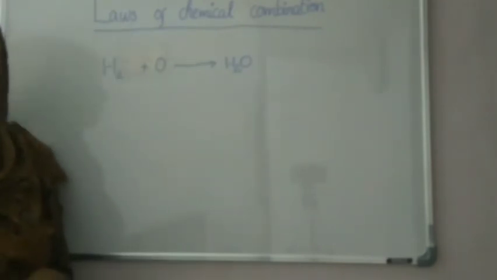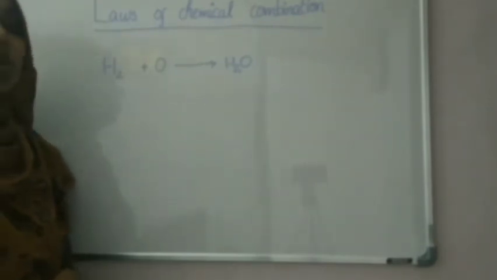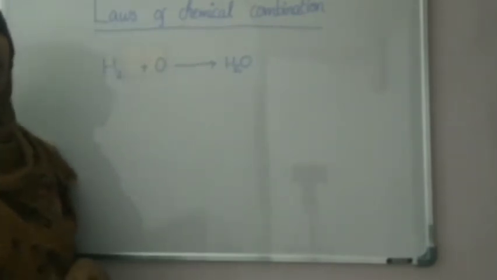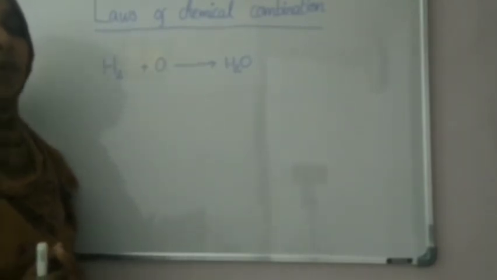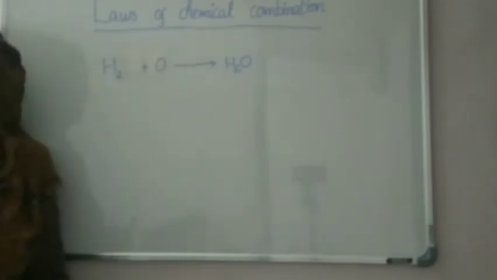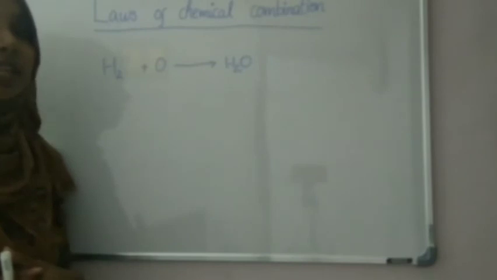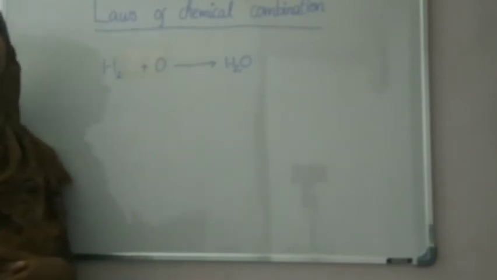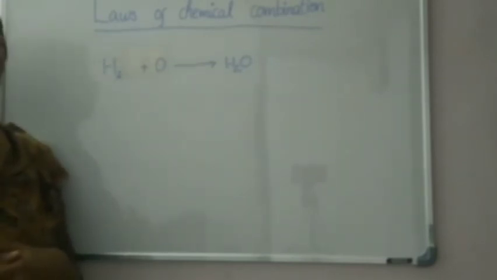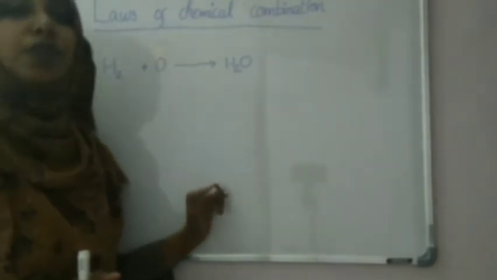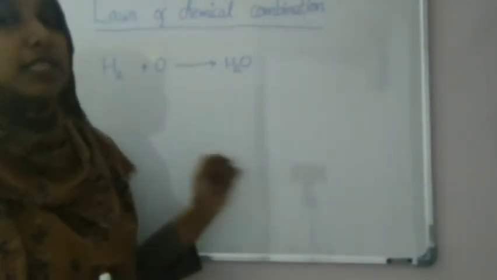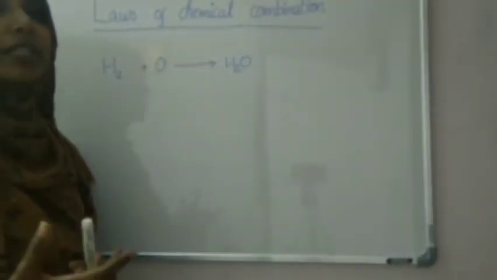This law states that matter can neither be created nor be destroyed. This law was proposed by the scientist Lavoisier, and he stated that matter can neither be created nor be destroyed. So this is the law of conservation of mass. Let's see what this law is.